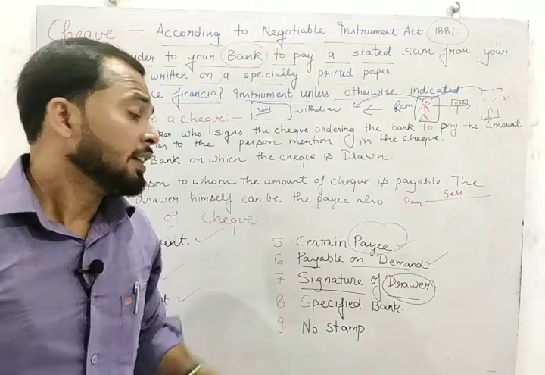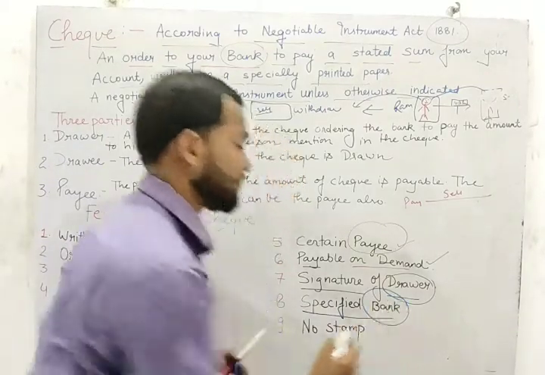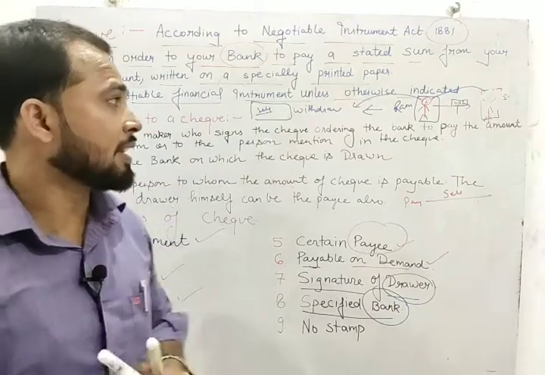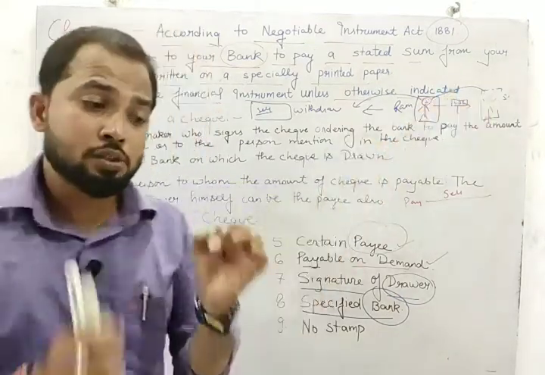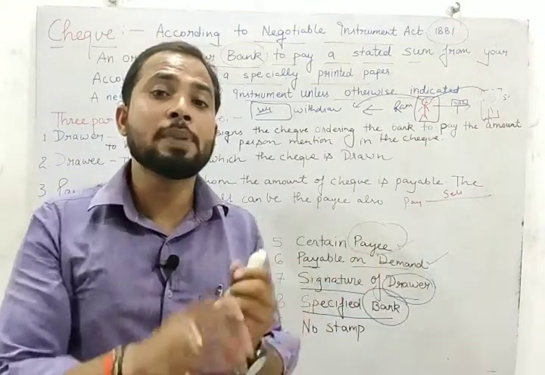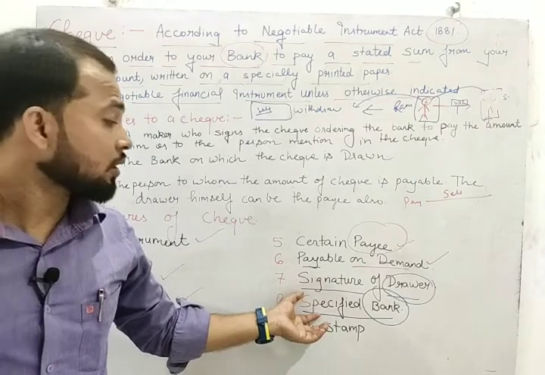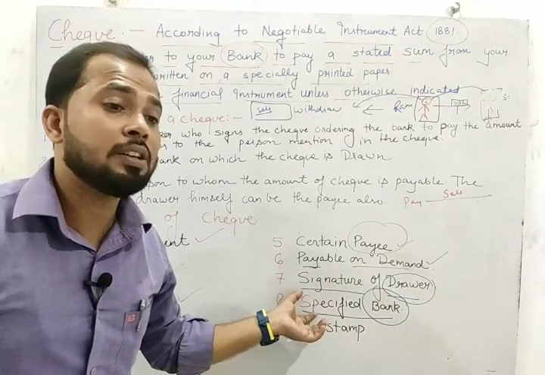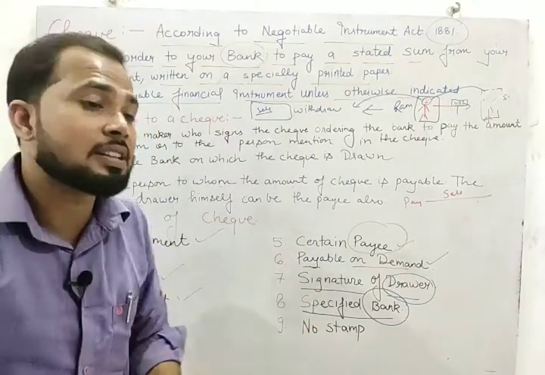Next one is that the check will be related to a particular bank. The check will be related to the particular bank. Like in this case, this check will be related to the Union Bank of India. So that particular check will be encashed at the Union Bank of India only. So student, in the case of a check, we need a particular bank. It means the check should be related to some particular bank.